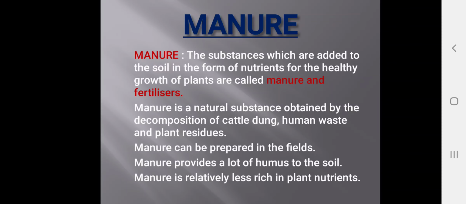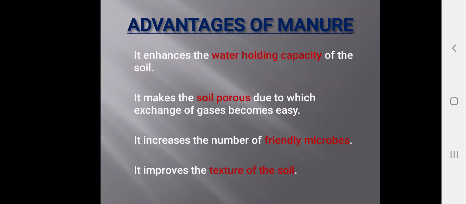Manure can be prepared in fields. Manure provides a lot of humus to the soil. Manure is relatively less rich in plant nutrients when compared to fertilizers. Advantages of manure: it enhances the water holding capacity of the soil. Manure increases the water holding capacity of the soil.